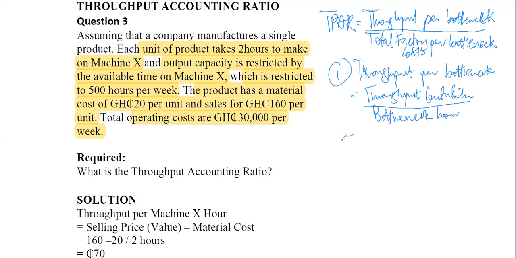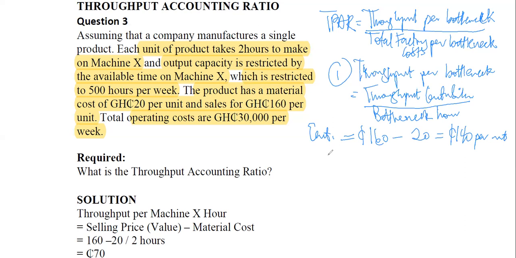Now we know that the throughput contribution is the sale, which is 160 cedis, minus the material cost of 20 cedis per unit. That gives us 140 cedis per unit. This is our throughput return.